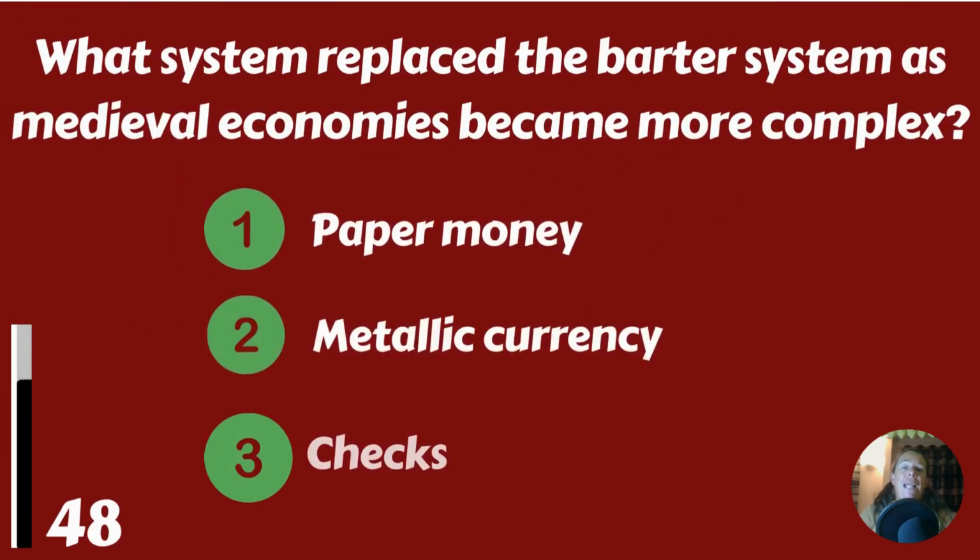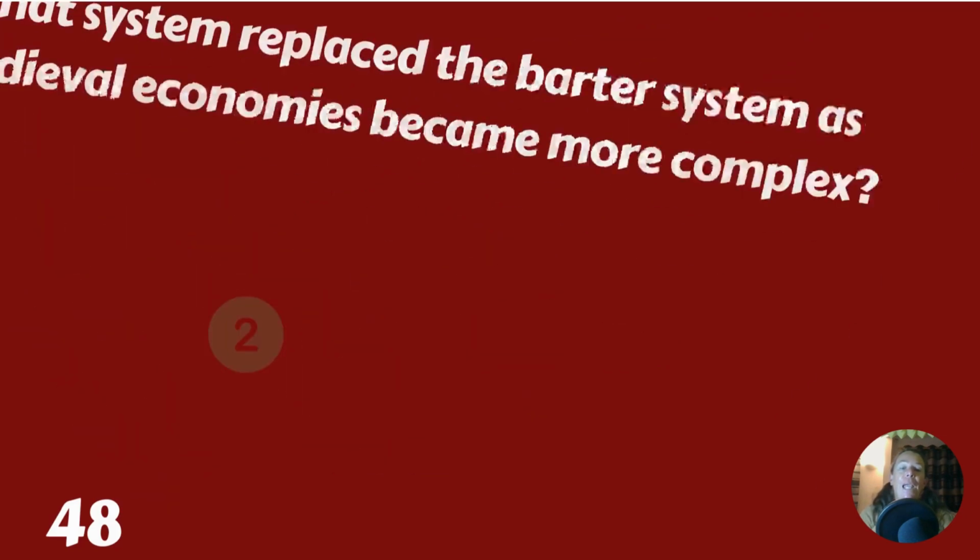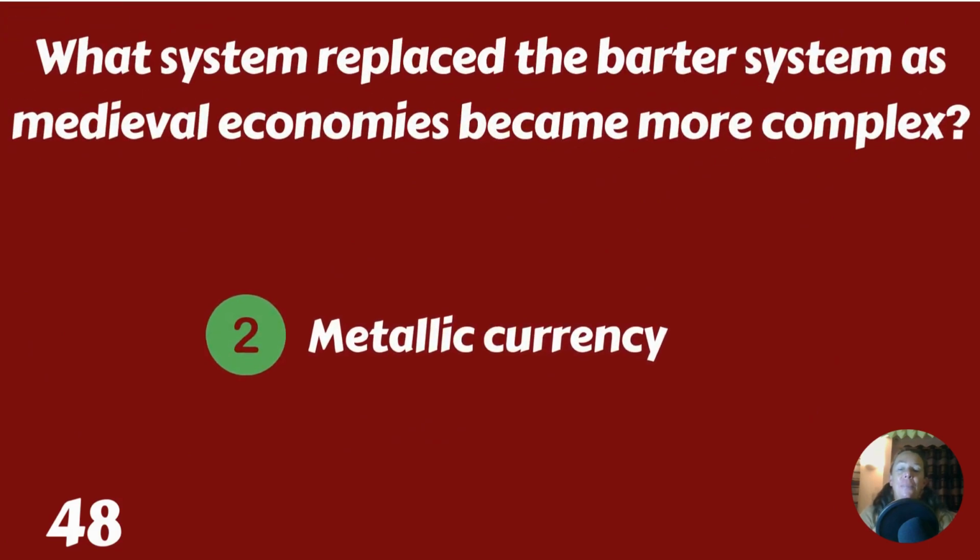What system replaced the barter system as medieval economies became more complex? Paper money, metallic currency, or checks? It was metallic currency.